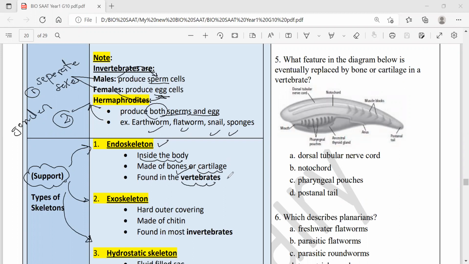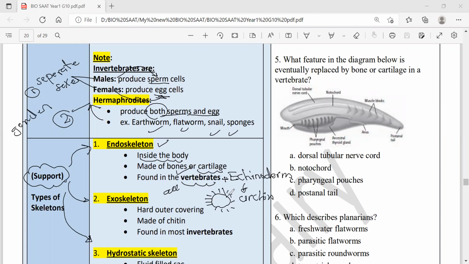The endoskeleton is found in all the vertebrates, but one group of the invertebrates also has a skeleton, and this group is echinoderms. What are echinoderms? Like the sea urchin. I think you all have seen this black animal on the seashore with black spines.